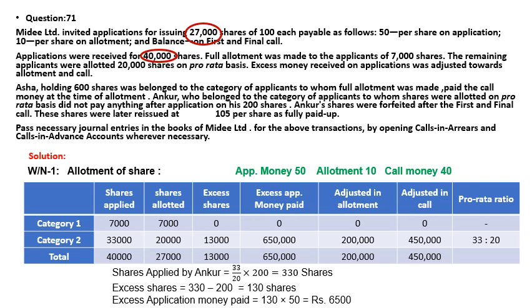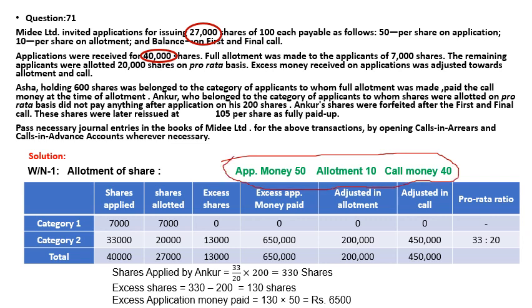Now look at the table which I have followed. Over here I just made the application money 50, allotment 10, call money 40. This is the balance money to get to 100 rupees. In the green color we have shown it here. I am talking about this part, this money.